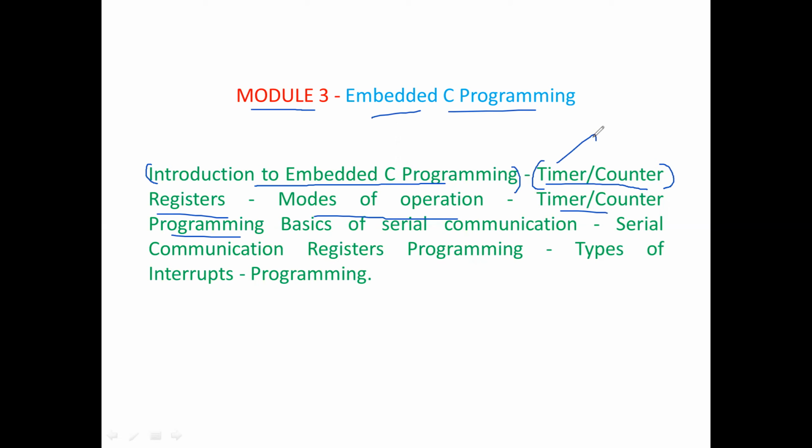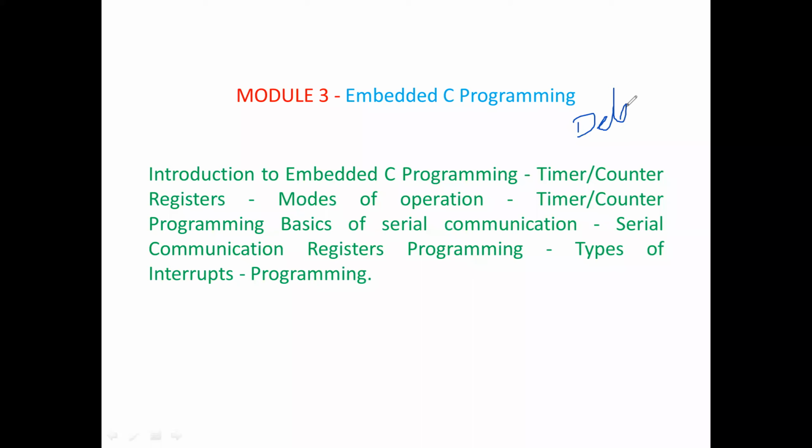That light indication will be on for a certain duration, for example, 20 seconds or 60 seconds. That is green light, yellow light, and red light. Everything you can do by using a timer. So I can say timer is mainly for delay. If you want to obtain a delay, for example, I want to glow the red light for 30 seconds, and this 30 seconds I have to maintain.